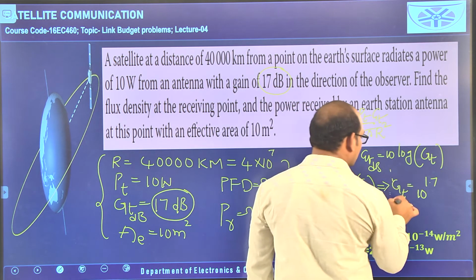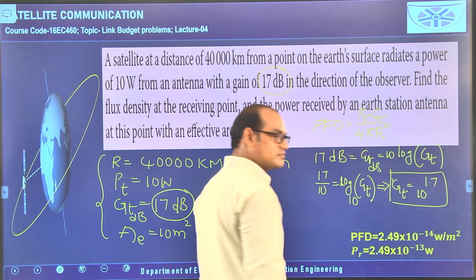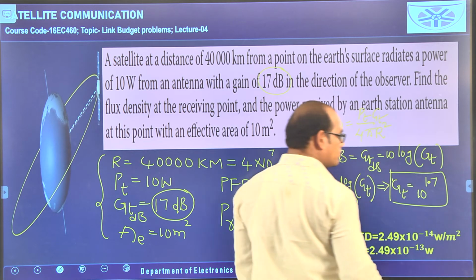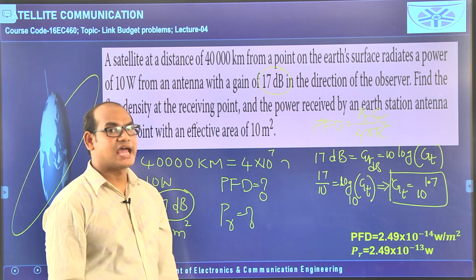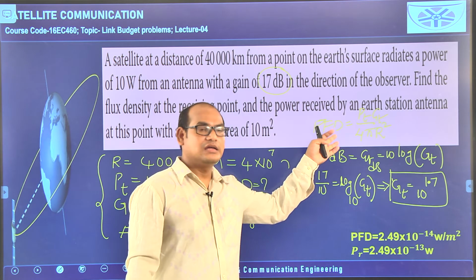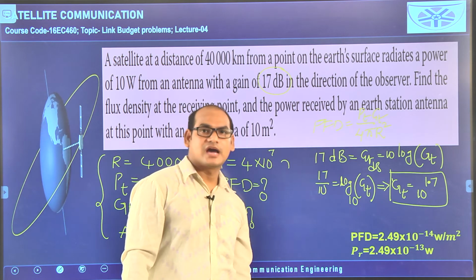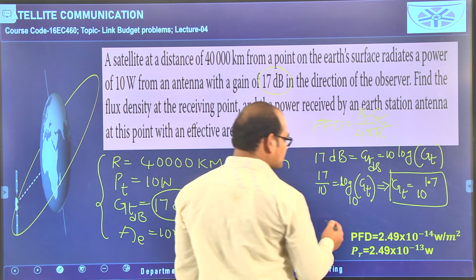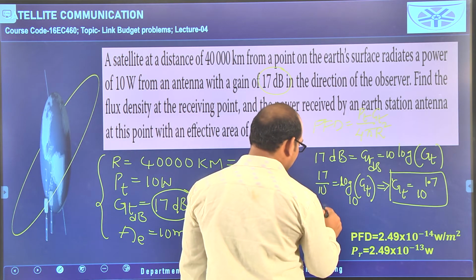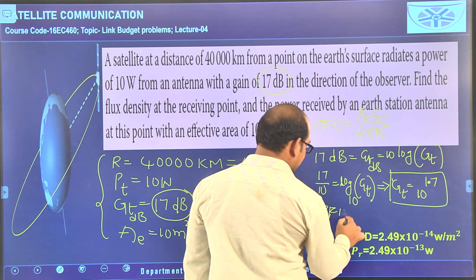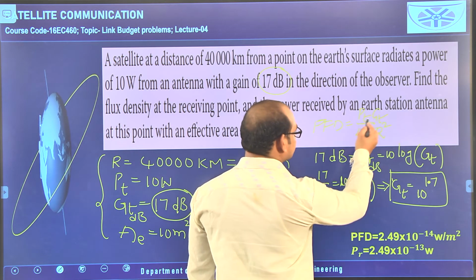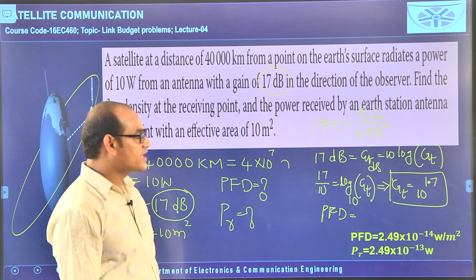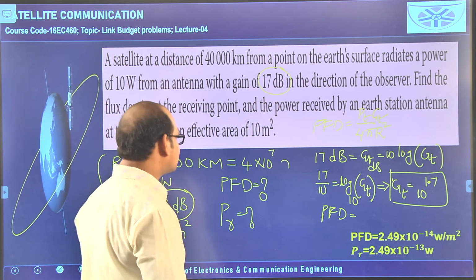This is without units. This has to be calculated, 10 to the power of 1.7. It has to be calculated to use this formula, that is PT GT by 4 pi r square for the power flux density. Now I am calculating power flux density, substituting the required values, PT GT by 4 pi r square. I am using the next slide for that.